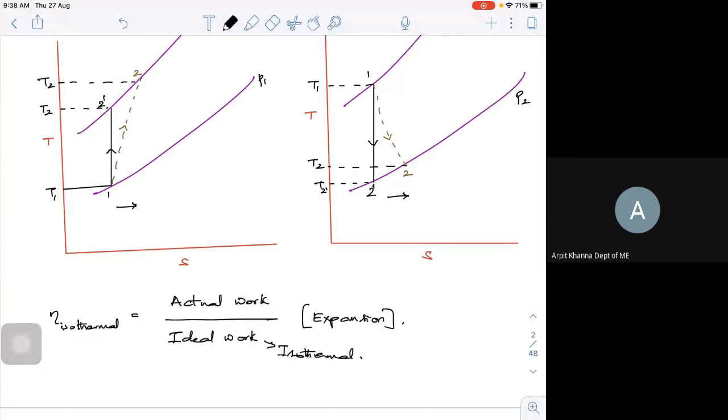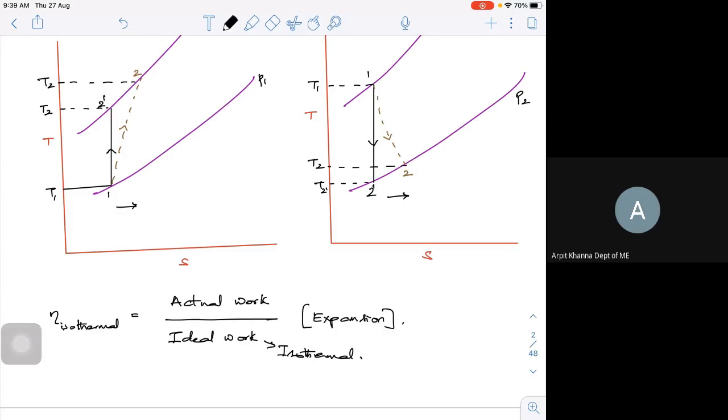If you studied in your fluid or thermodynamics course, there is something called quasi-static. That means I'm going to execute this process so slowly that there is only an infinitesimally small temperature difference. That means I should ensure that the temperature of that particular process remains constant. That means I need a large source of energy, a reservoir, to execute this process. So practically it's very difficult to execute an isothermal process.